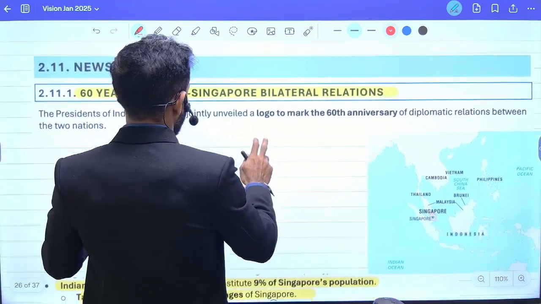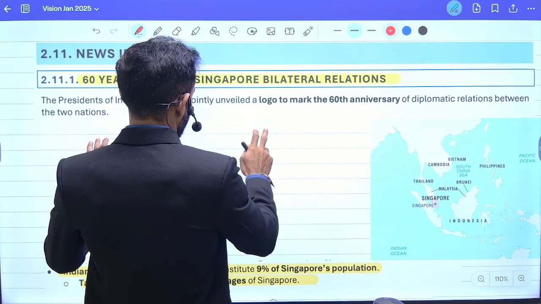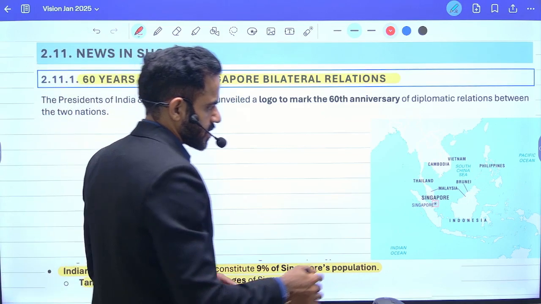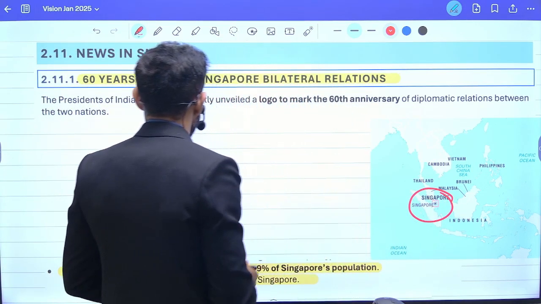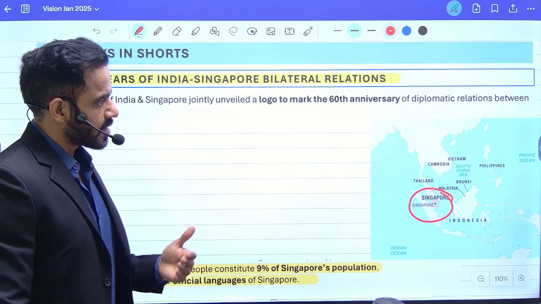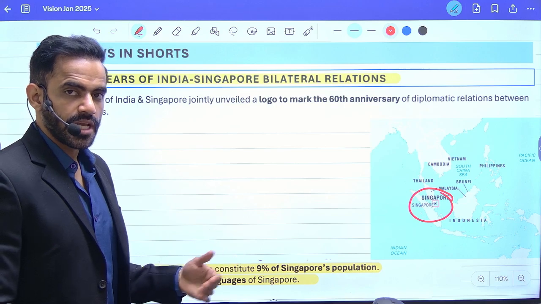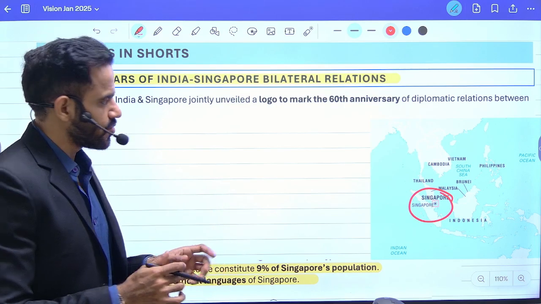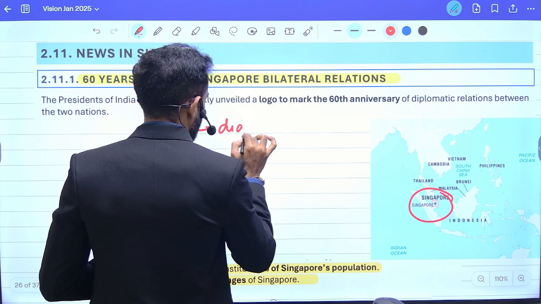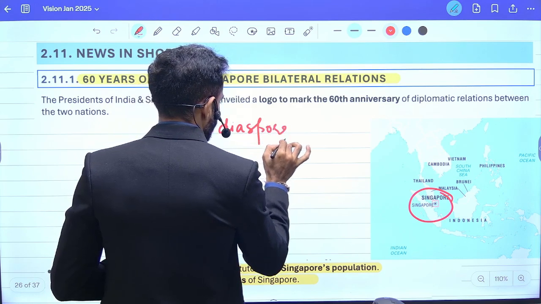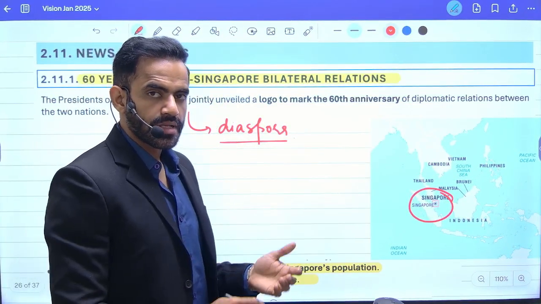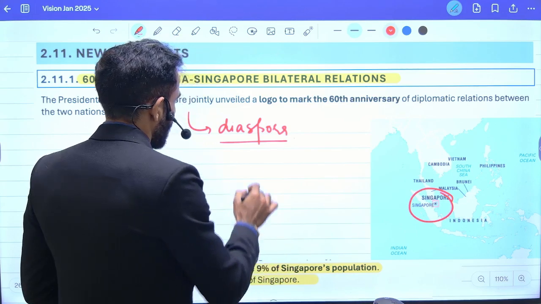Next is related to India and Singapore. So recently India and Singapore were in news because of 60 years of our diplomatic ties. This is the geographical location of Singapore. Apart from that, Singapore is also important because roughly 9% of Singapore population is of Indian origin. So that you can specify in the form of significance of Indian diaspora. In fact, Tamil is one of the official languages of Singapore. That shows our cultural significance or our soft power.